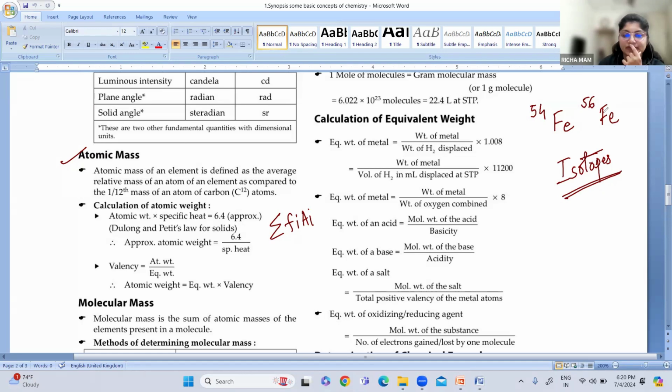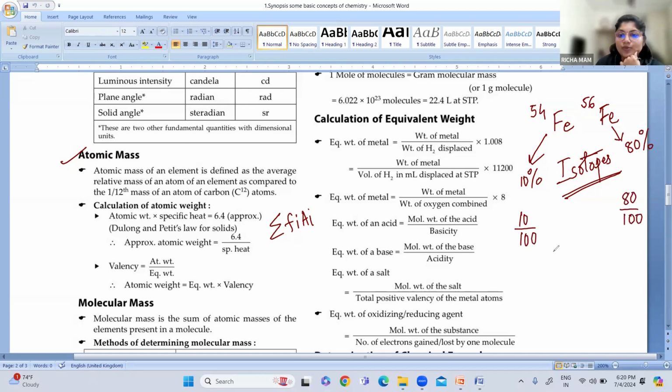Iron 54 and iron 56. Iron 54 is available in 10%, and iron 56 is available in 80%. So how do we find the average atomic mass? The average atomic mass can be calculated as follows: 10% means 10 by 100, and 80% means 80 by 100.